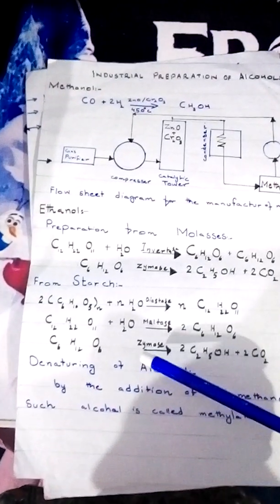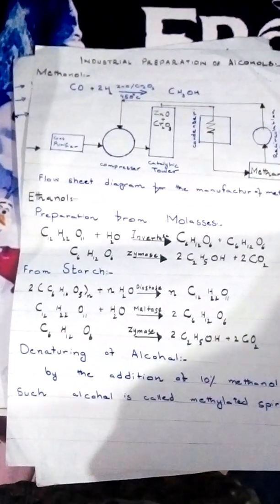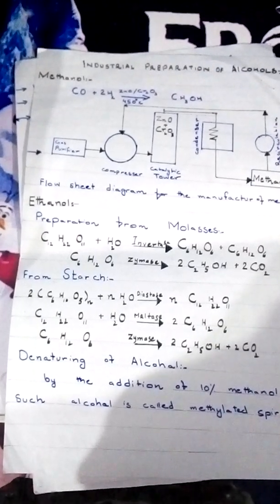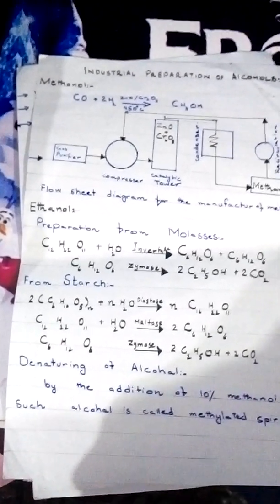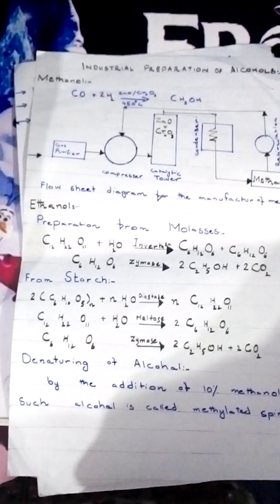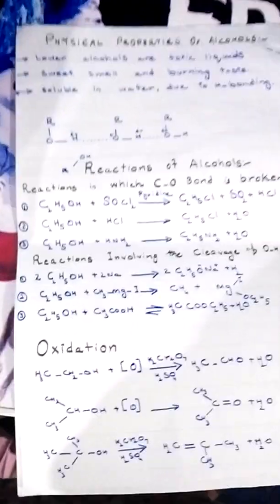Now, denaturing of alcohol is important for short questions. Sometimes ethanol is denatured by the addition of 10% methanol to avoid its use for drinking purposes. Such alcohol is called methylated spirit. A small quantity of pyridine or acetone may also be added for this purpose. And next is physical properties of alcohols.